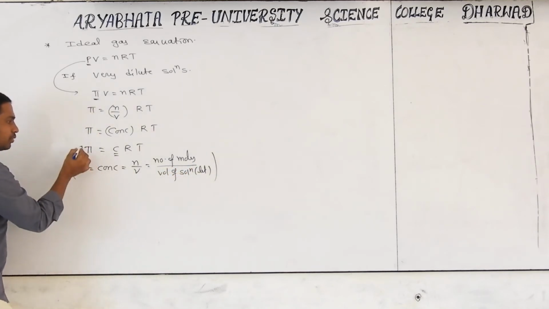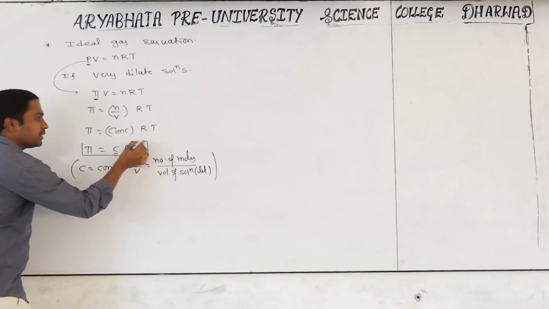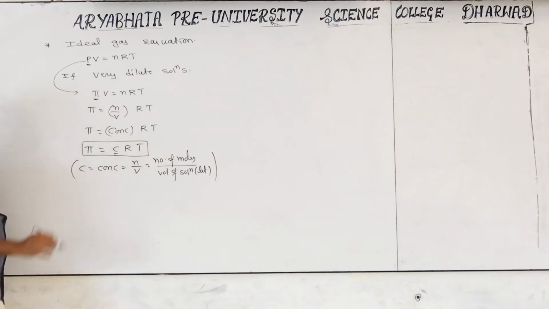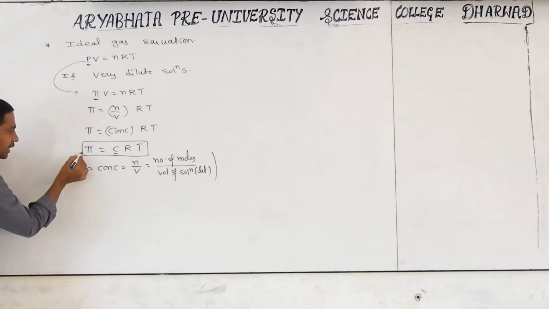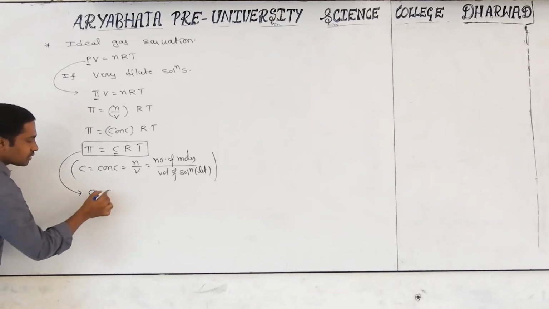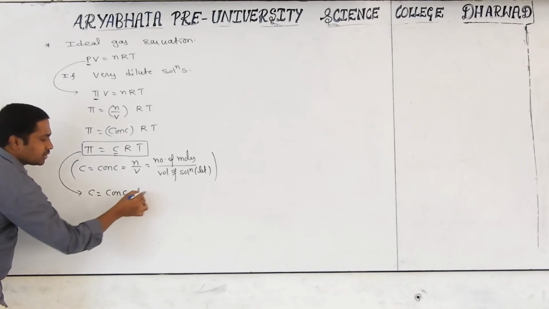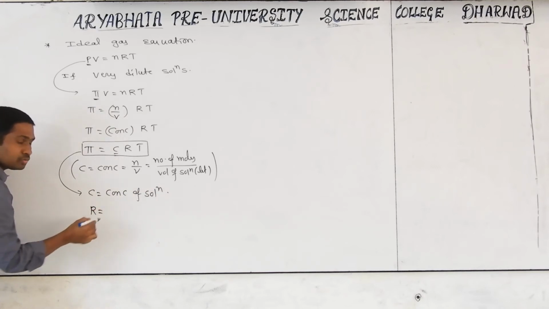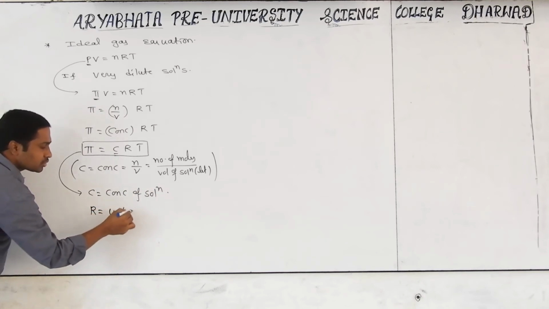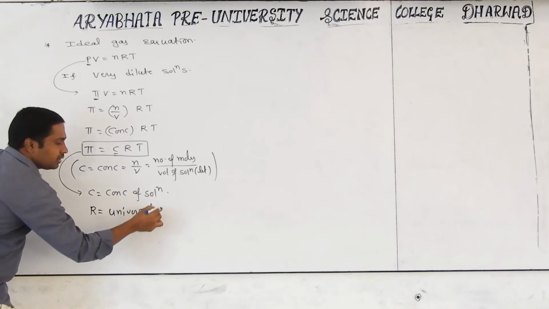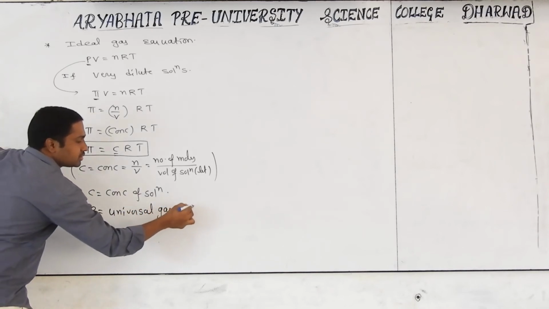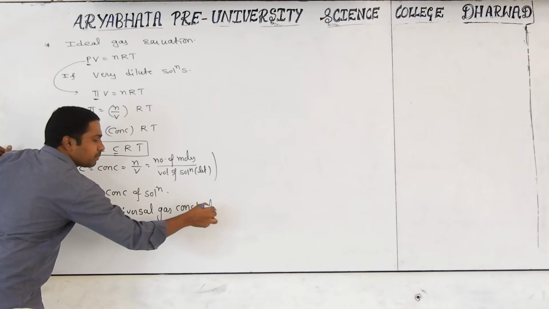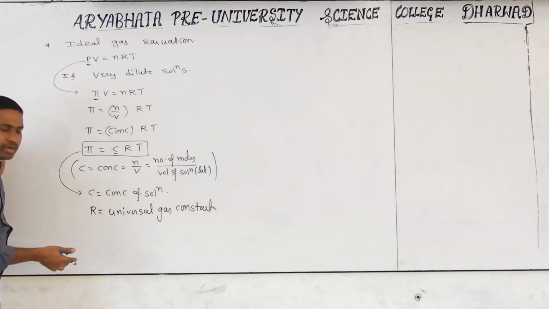But what is the formula for osmotic pressure? Pi is equal to CRT. Here, C is the concentration of the solution. You know very well, R is the universal gas constant. Based on volume units, we have different units.